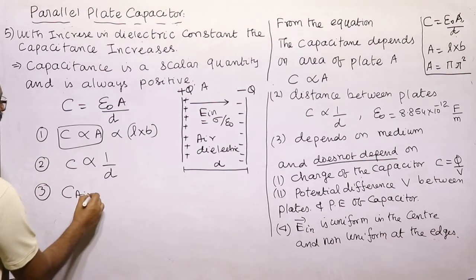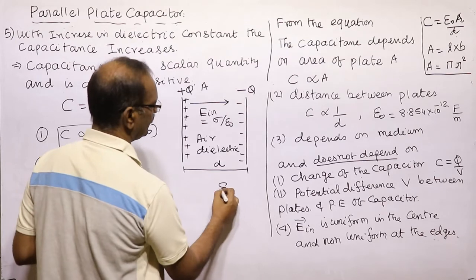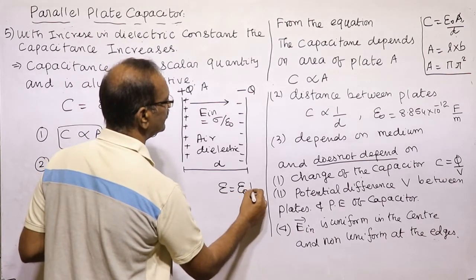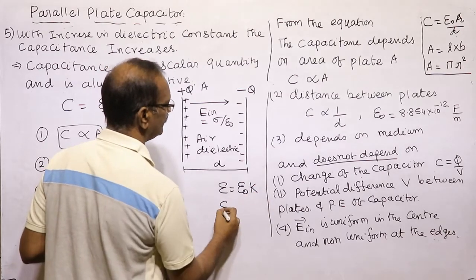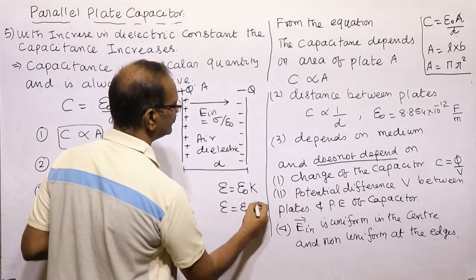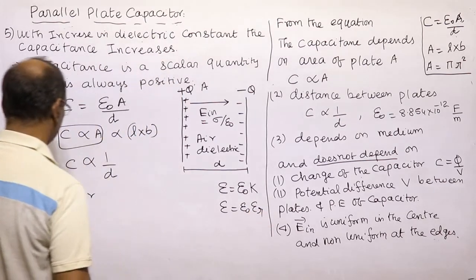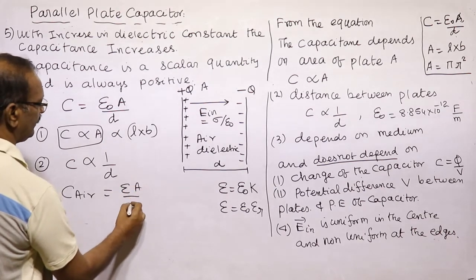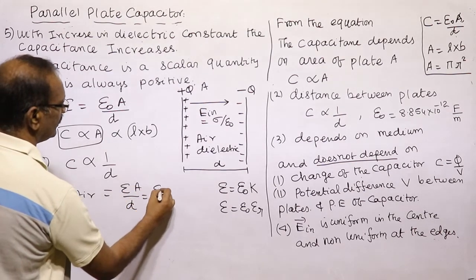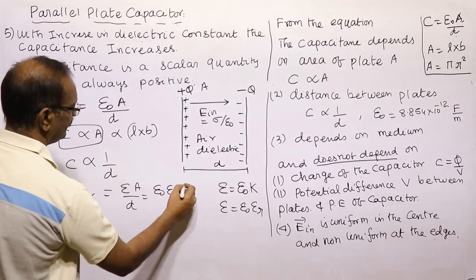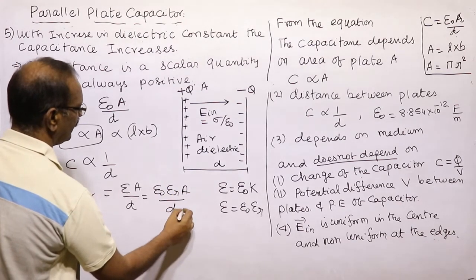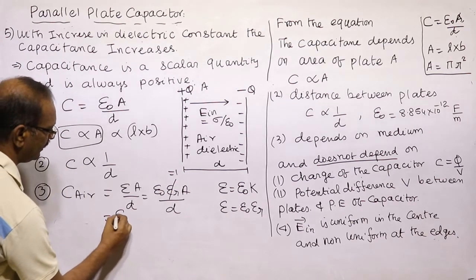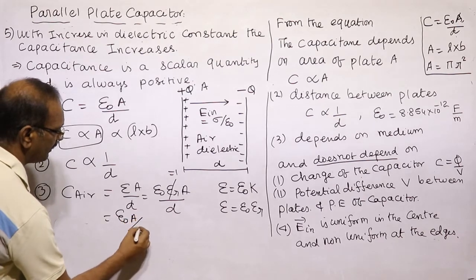Why does it depend upon the medium? See, permittivity is equal to permittivity of free space into K, or we can write permittivity of free space into relative permittivity. So capacitance is equal to epsilon A by D, which is equal to epsilon naught ER or K into A by D. For air, K is equal to 1. So for air, this will become epsilon naught A by D.